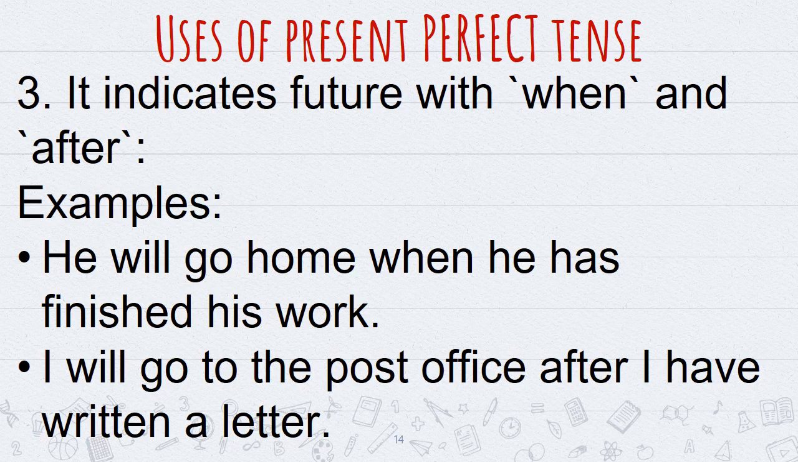Number third use of present perfect tense is it indicates future with when and after. For example, he will go home when he has finished his work. I will go to the post office after I have written a letter. So, in the combination of future tense, we use present perfect tense. When, we use when and after.